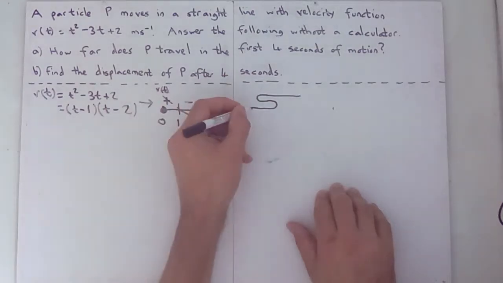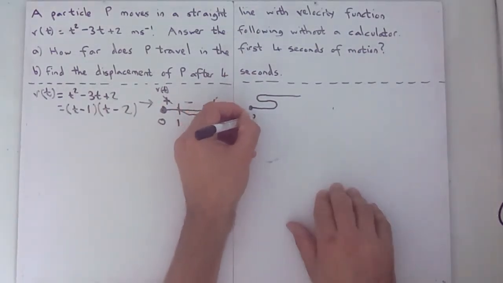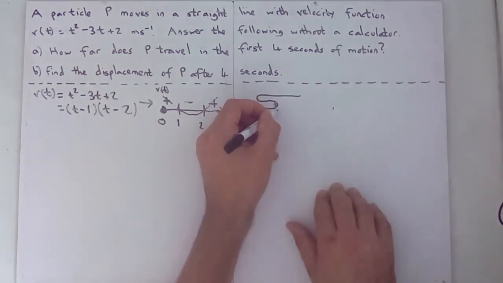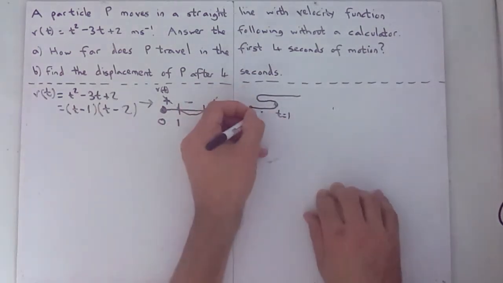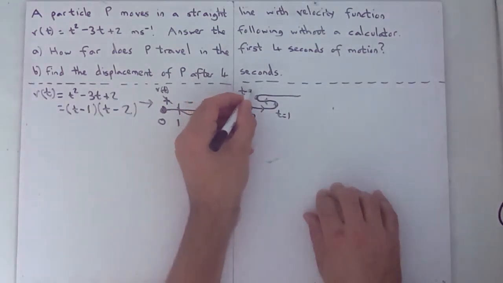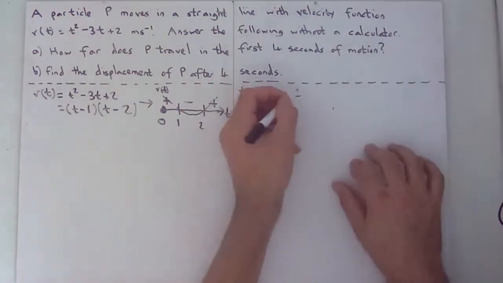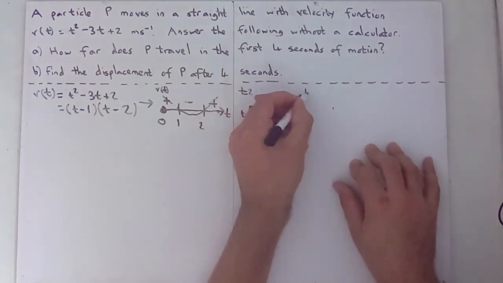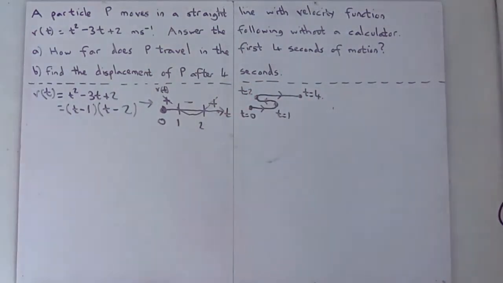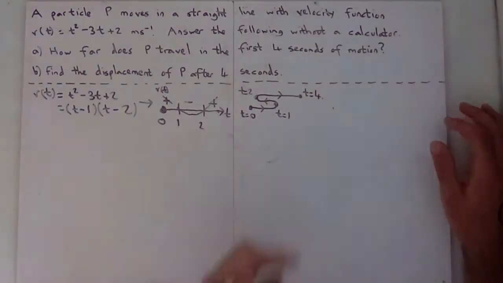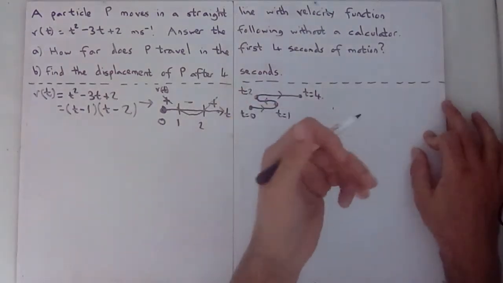So it begins at t equals 0, and then it turns around when t equals 1. Between 1 and 2, it goes backwards. So this must be t equals 2, and from there it starts going forwards again. We're really only interested in up to t equals 4. Okay, so that's the basic motion diagram. I haven't been asked for it, but without it you're going to really struggle to answer part A without a calculator. Now I think it'd be quite good to have an expression for the displacement.